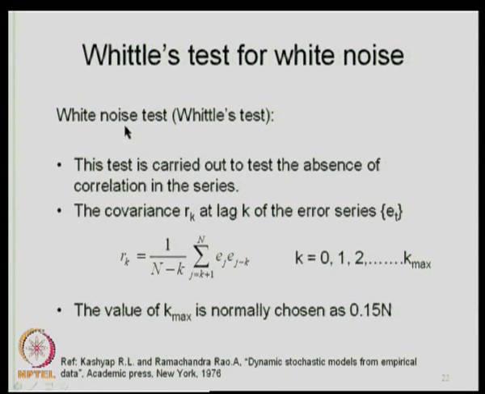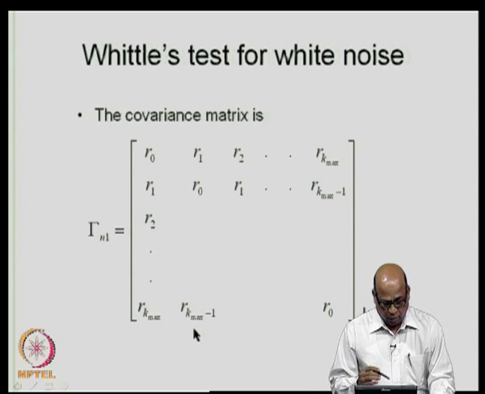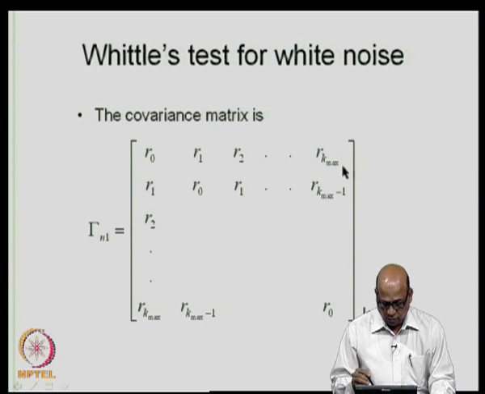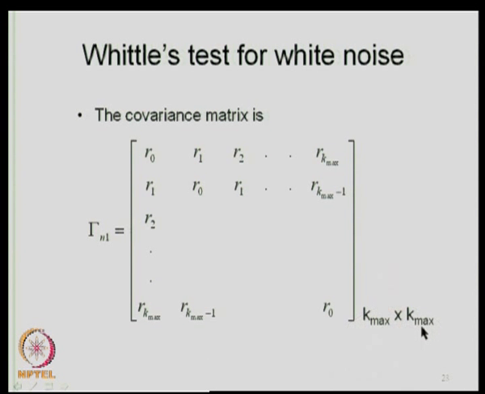All right, now you have formulated the covariance. Once you have the covariance matrix, gamma n1, you have the entire covariance matrix of size k max by k max.